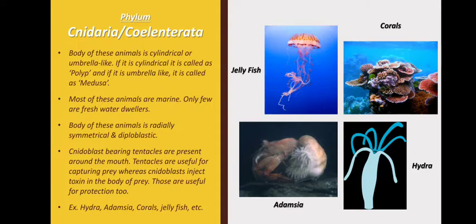Their cnidoblasts bearing tentacles are present around the mouth. Tentacles, see the Hydra, you can see, right? Those projections which you can see on Hydra, they are tentacles. They are present around the mouth and they are useful for capturing the prey, means food basically. Whereas the cnidoblasts will inject toxin in the body of the prey, and that is why it is useful as a protection too. For example, Hydra, Adamsia, corals, jellyfish, etc.